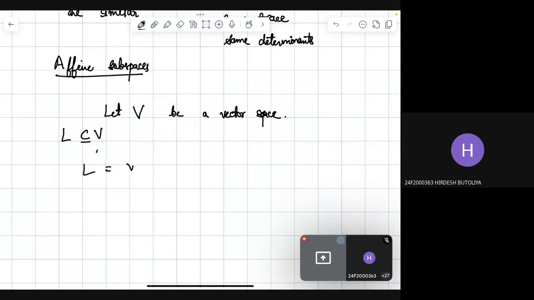L is V plus U, where V is a certain vector from the vector space V, and U can be any vector from the vector space U. So you are raising U by vector V, sort of, by adding U to V. You can visualize it like that. So this L is your affine subspace of V.